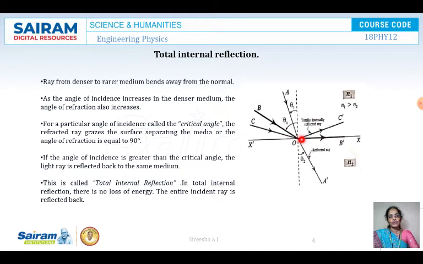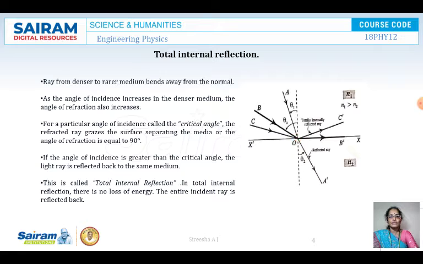The ray moves away from the normal, and instead of going to another medium, if the angle of incidence is greater than the critical angle, the ray is totally reflected back in the same medium. You can see C, C dash, B, B dash, and A dash. As the angle of incidence is greater than the critical angle, the ray C is totally reflected back in the same medium. This phenomenon is called total internal reflection.